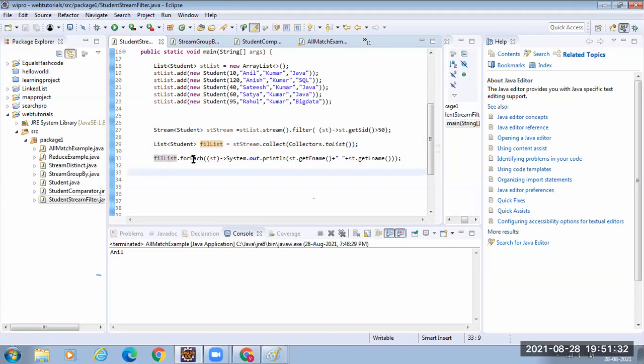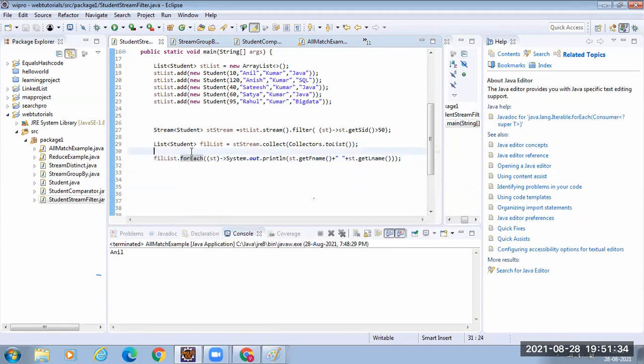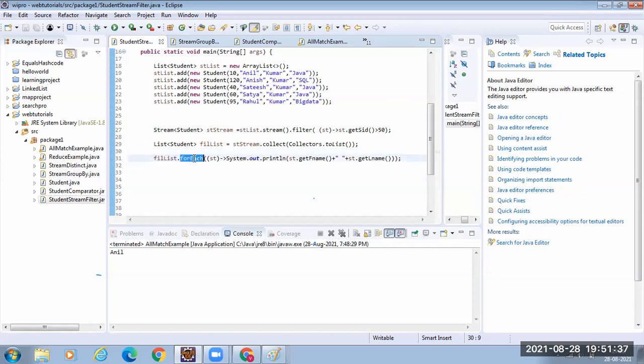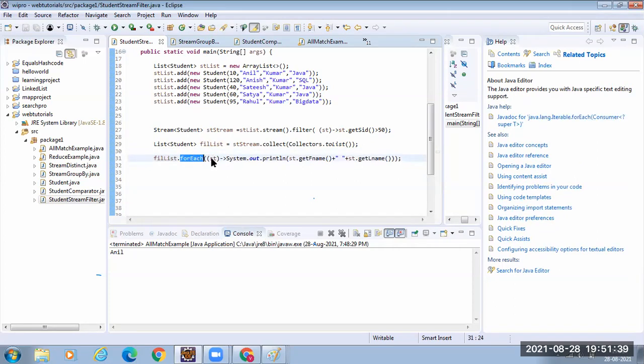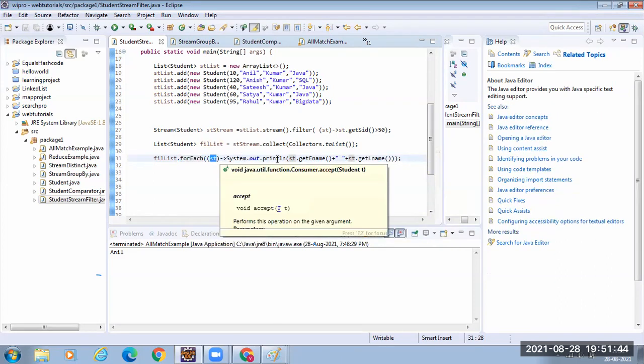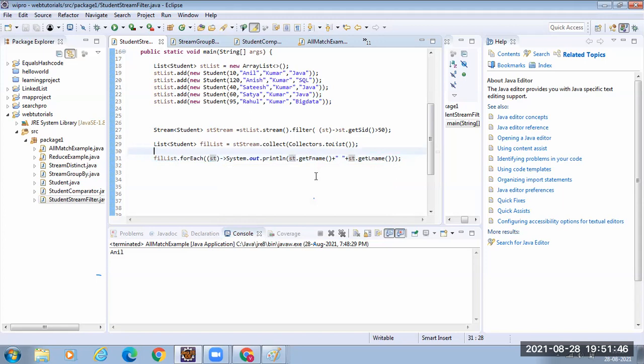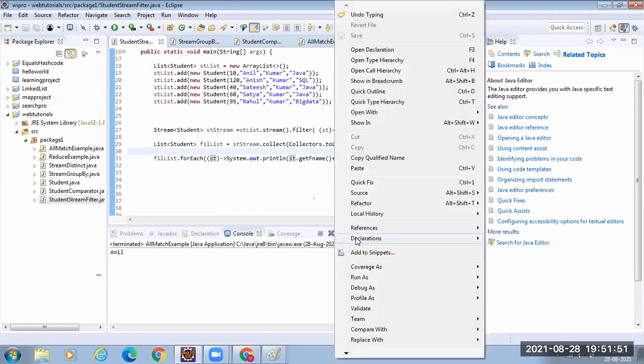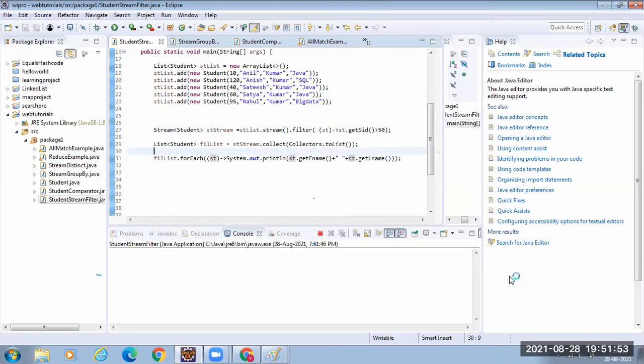After I got the list, I am consuming it. In a list, there is something called forEach. When you call list.forEach, you have to provide the consumer. What does a consumer do? It takes one argument and does some action. It doesn't return anything. So I'm printing the first name and last name. Shall we run this? See which objects have ID greater than 50. This one, this one, this one. So I should see the output as Anish, Satya, and Rahul.